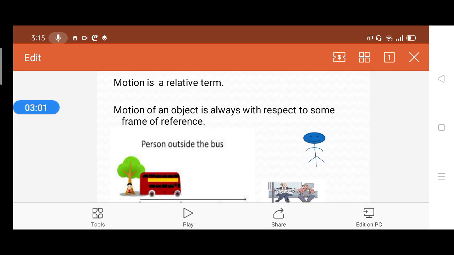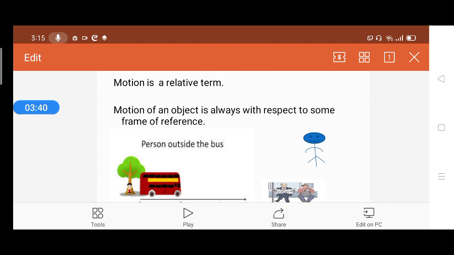Motion is a relative term. Now, when I talk of motion, there is another interesting point which is to be observed. So, what is that interesting fact? The fact is that motion is a relative term. So, what do you mean by a relative term? Motion of an object is always with respect to some frame of reference. So you might be thinking, what is this frame of reference? Let us understand this with an example.